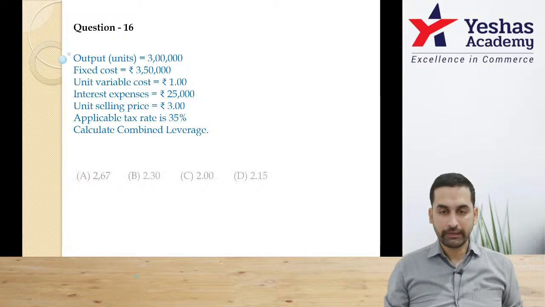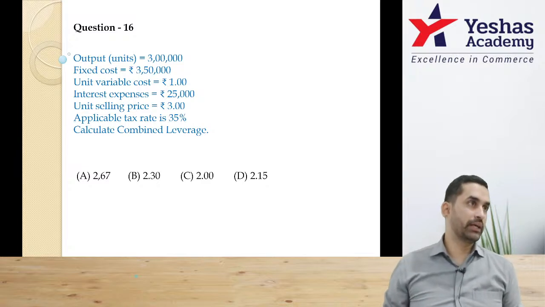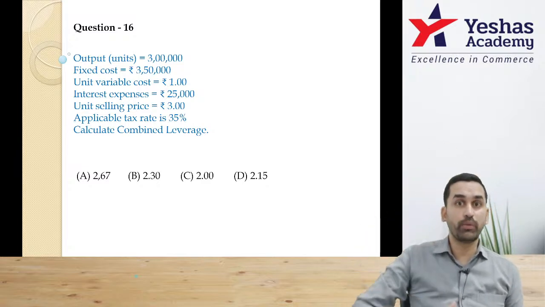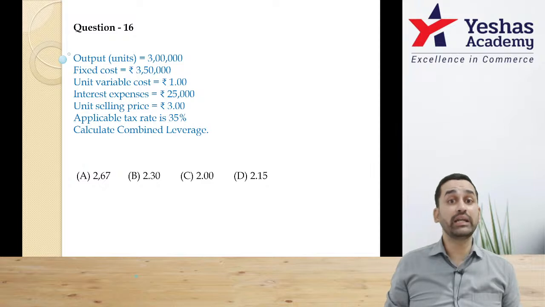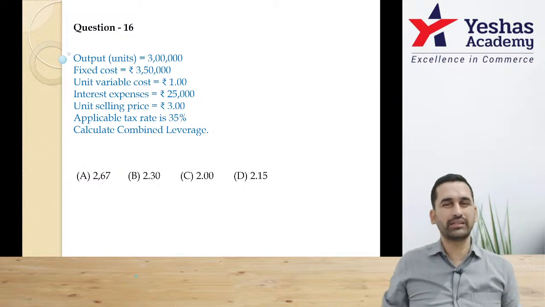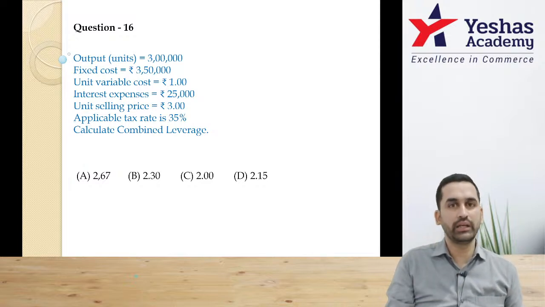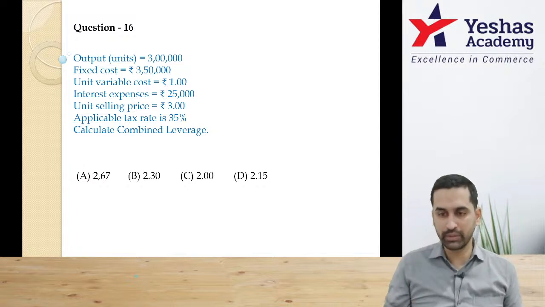Let's move on. Question 16. I think the data is same: 3 lakh output, fixed cost given, variable cost, interest, tax rate. Now the question is to calculate combined leverage. Be careful. When they ask combined leverage, they want top to bottom. That means they want contribution and EBT. You can even do DOL first, DFL next, and then multiply, but that is lengthy. Contribution by EBIT is DOL, EBIT by EBT is DFL, so you can cancel EBIT. When you multiply, it is simply contribution by EBT.